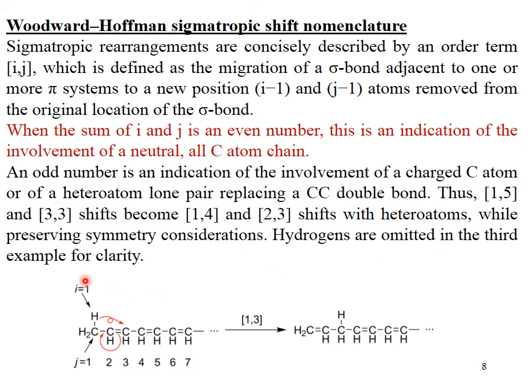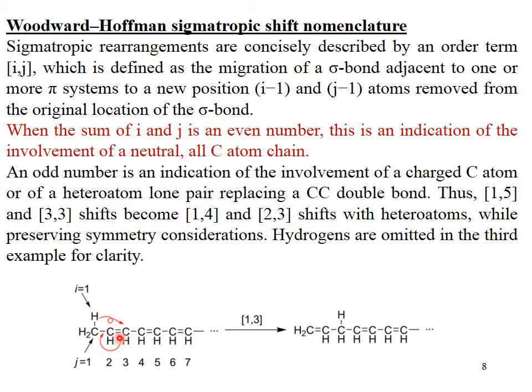This is the J is equal to 1. They are just giving some nomenclature, some sophisticated notation that we use to identify them, that we denote this one by I, and this one by J, and it results in the formation of this molecule. You can see this molecule is the structural analogue of this molecule. This is a 1,3 sigmatropic rearrangement.